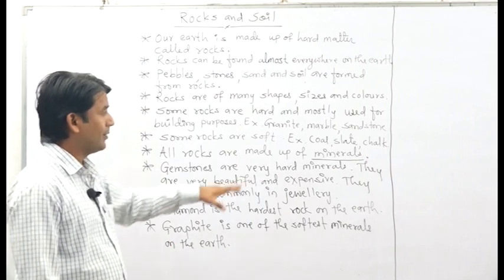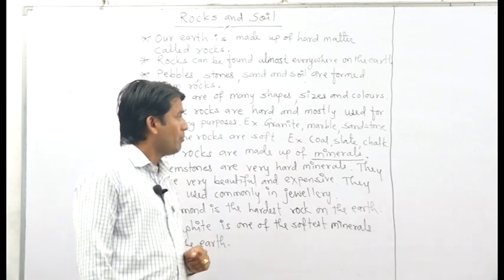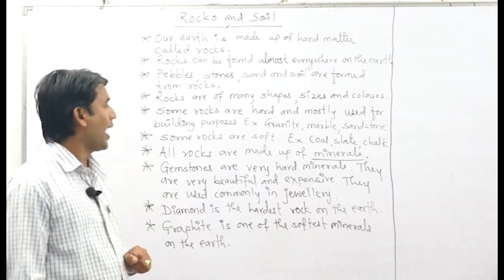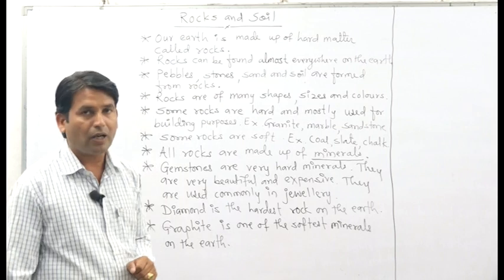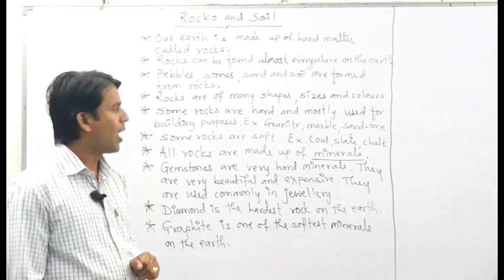Second rock is marble. Have you ever been to a Gurudwara? You can find marble in a Gurudwara. Our Taj Mahal is also made up of marble.